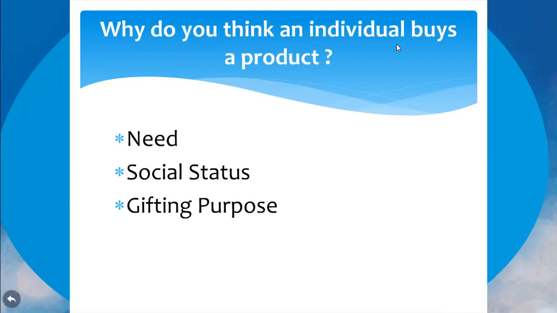And social status. Why do people buy a car? Yes, a car is a need, they wanted to travel. But while selecting, it's a matter of social status. For example, even with a Maruti 800 you can travel, then why are you going for something else? Status. Another example: your friend purchased an iPhone, so you want to purchase one because of status symbol.